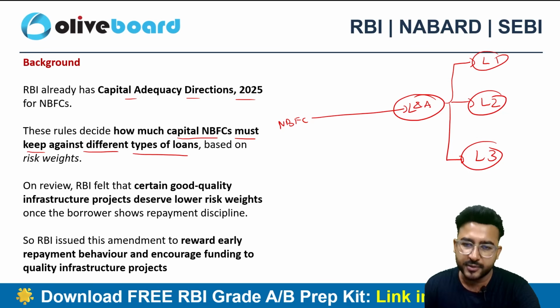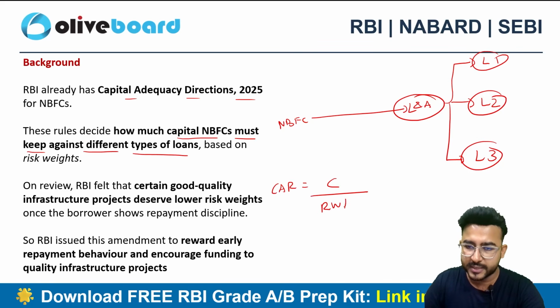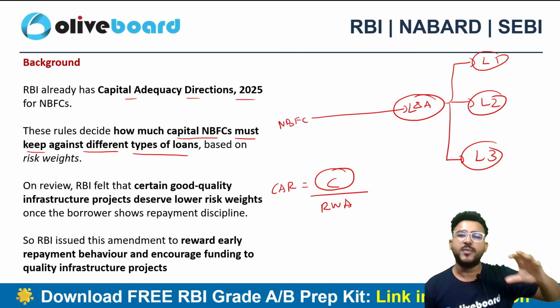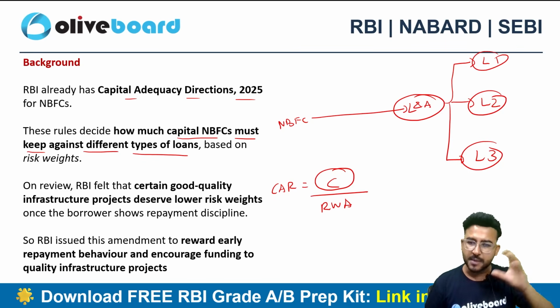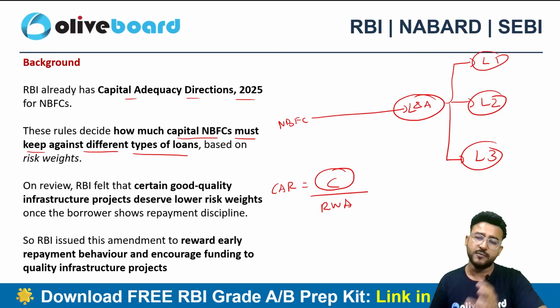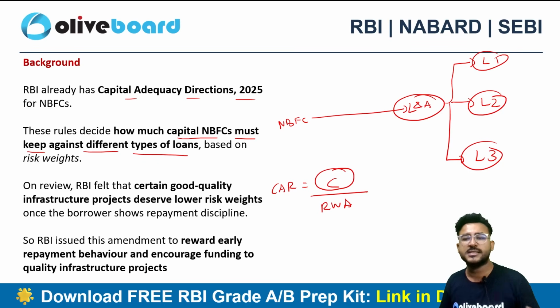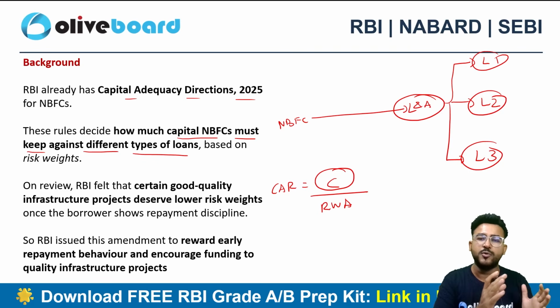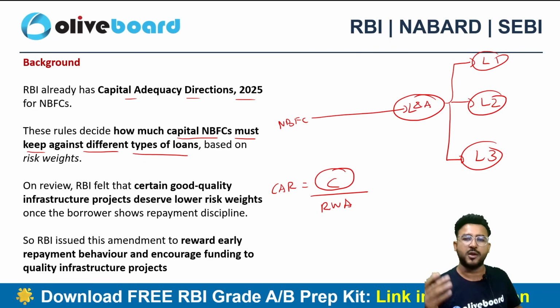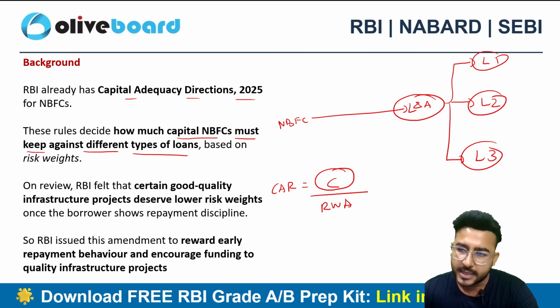What is capital adequacy ratio? CAR, capital adequacy ratio, is your capital divided by your risk weighted assets. So how much amount of capital you are having as compared to the risk weighted assets. What is a risk weighted asset? Every asset carries a different amount of risk. So that's why we do a weighted average calculation of all the assets.